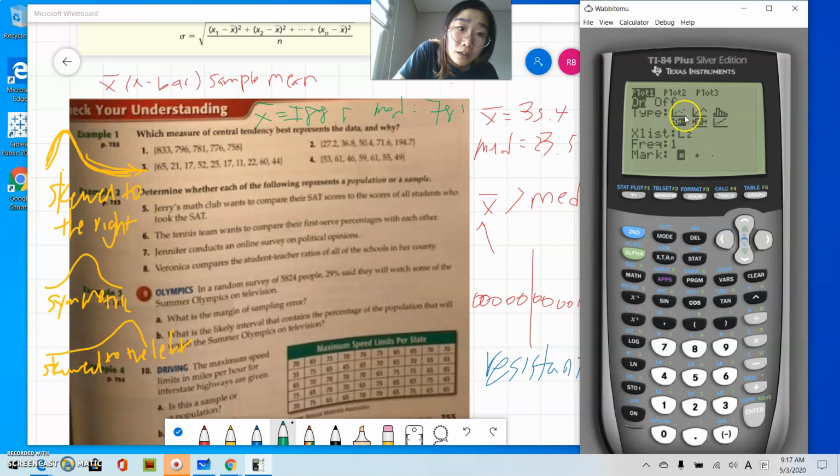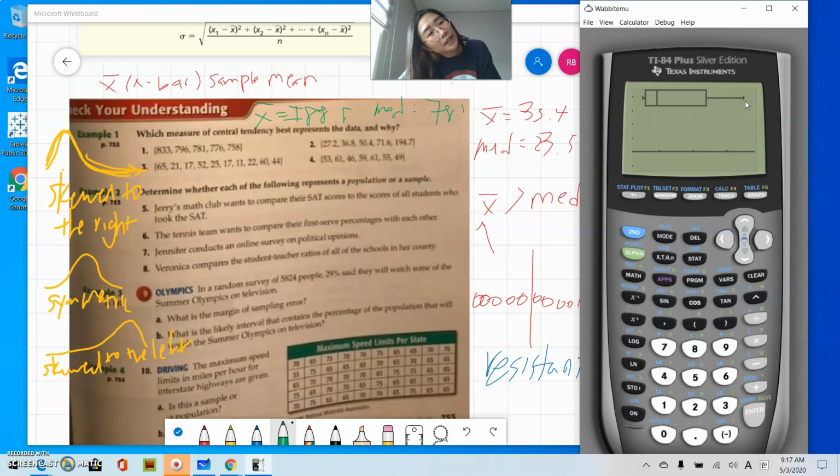So choose the one that has a dot dot. There are two options, the first one and the second one. Don't choose the second one. Choose the first one always, with the dot dot, and then do zoom 9. Let's see. This says there is no outlier. But again, there's only 5 data values.